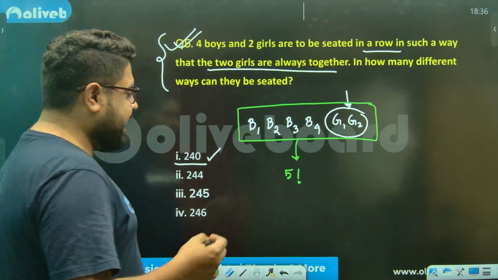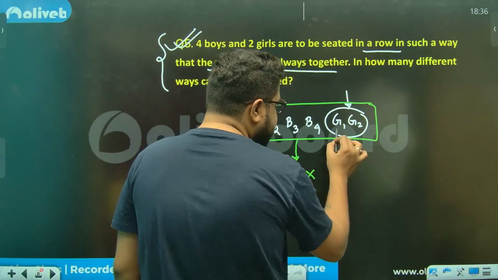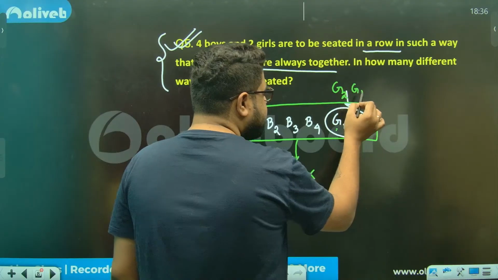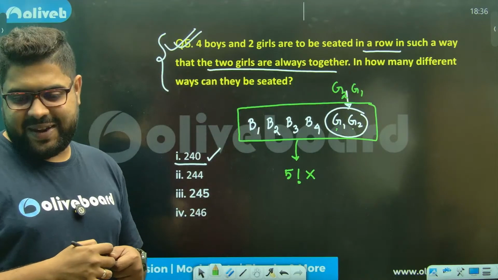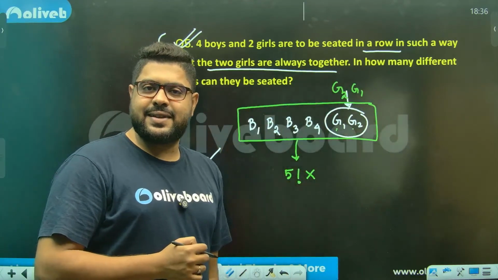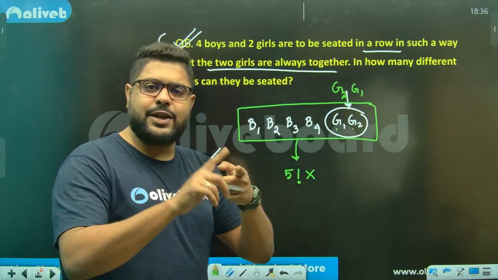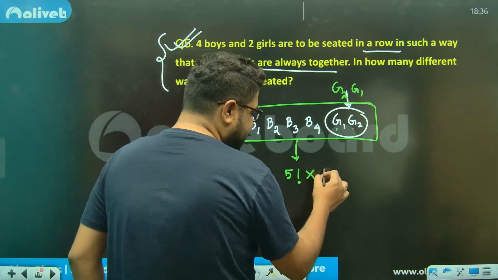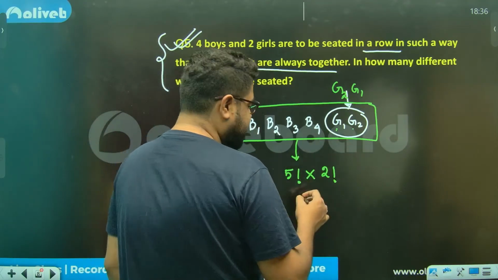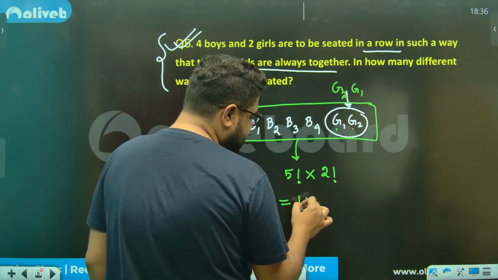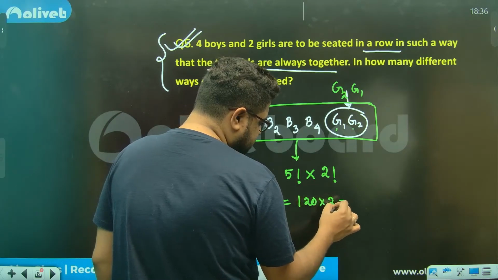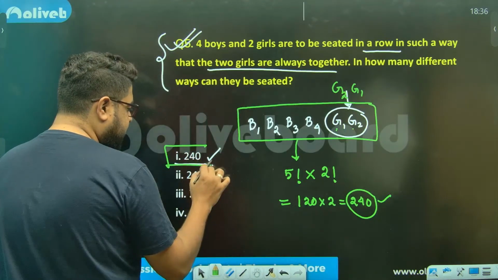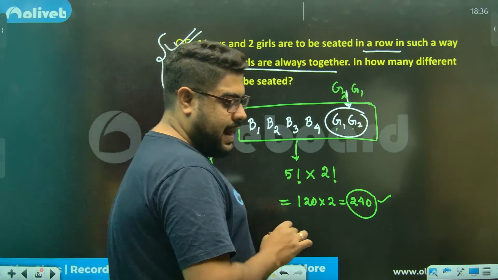But again, these 2 girls can say, no, not G1, G2, we will sit like G2, G1. G2 will be first, then G1. Right? So any possibilities are there? G1, G2 means they are together. G2, G1 means also they are together. So everywhere I need to multiply 2 factorial. So if you do that, you will get 5 factorial is 120 into 2, that is 240. And which is option number 1. That is your answer, sir.